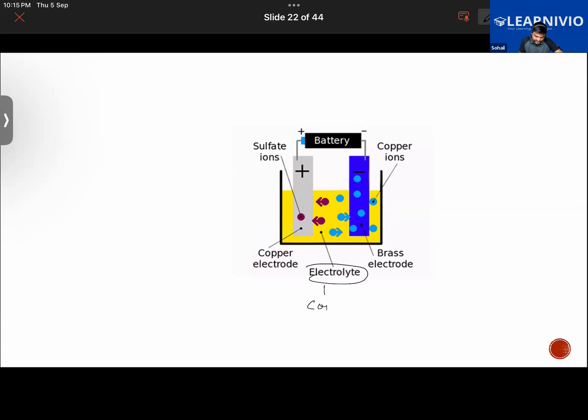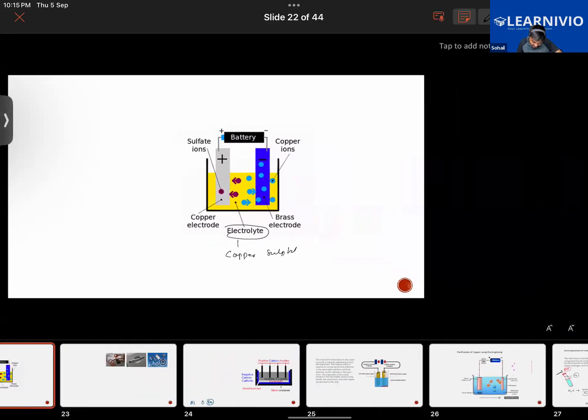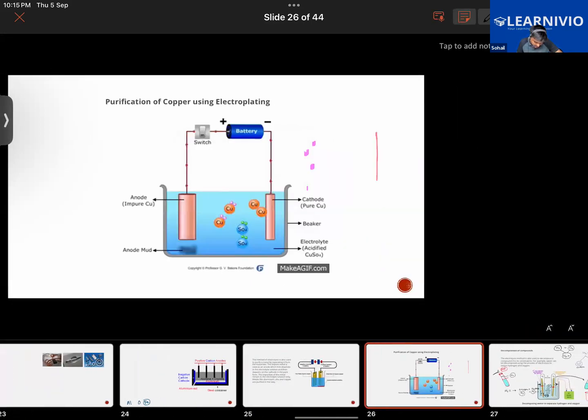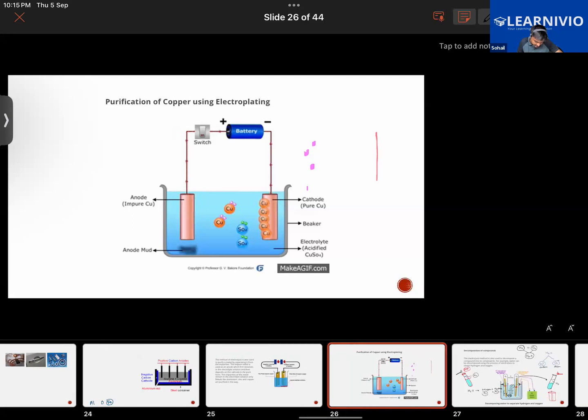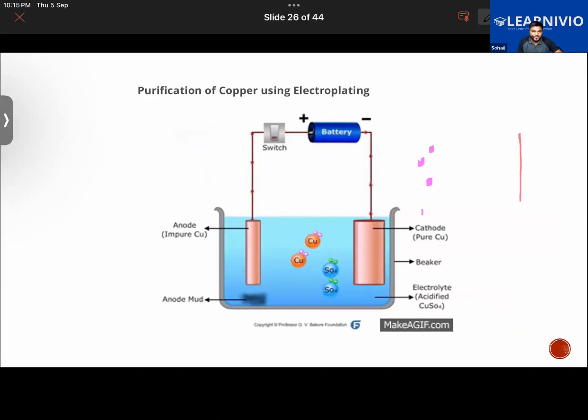Let me see if we have another diagram here. This one here. Look over here. Here we have a battery, a switch, and two rods. We will be learning about it later on. And there is this liquid, and the liquid is copper sulfate.